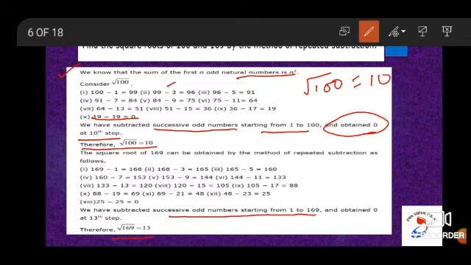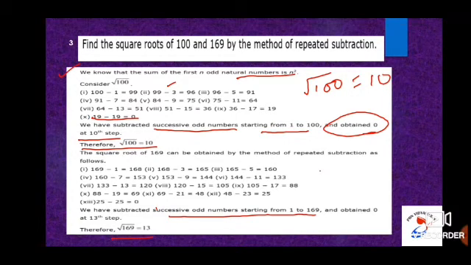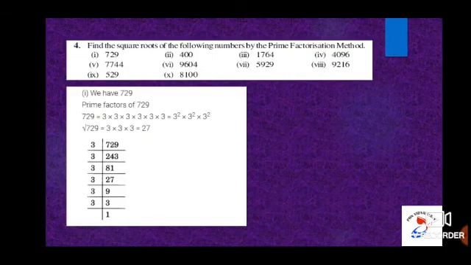Thus we have found that the square root of 169 is equal to 13, because we have obtained 0 in the 13th step. This is the way of doing the method of repeated subtraction. Let's move on to the next problem.